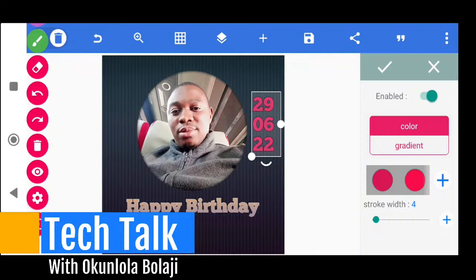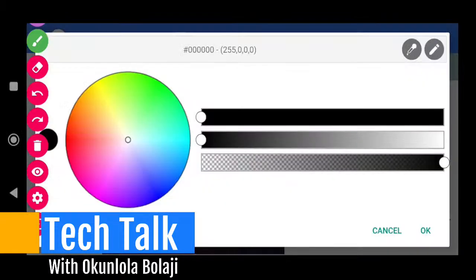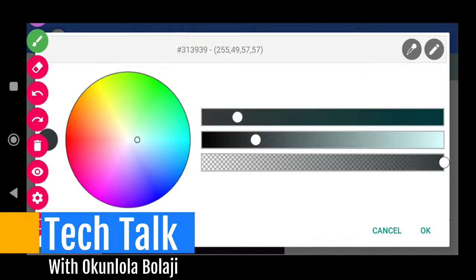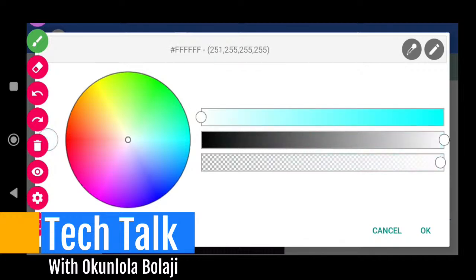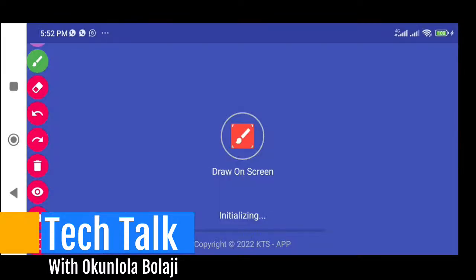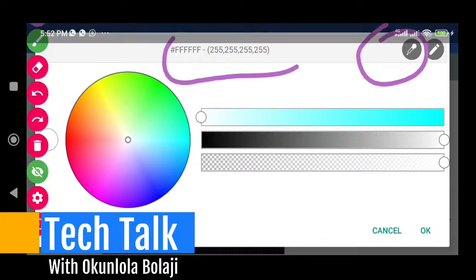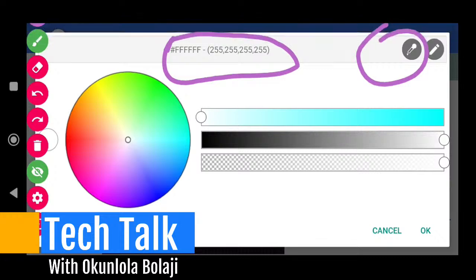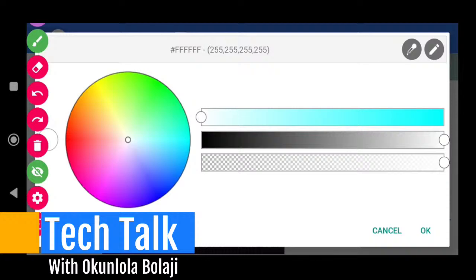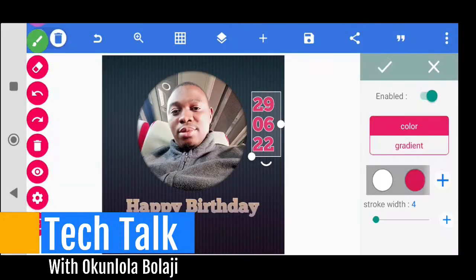I will go to my hard color here, and then I will go for my white. I can just pick white from here, or I can drag this to the hand, drag this to the hand, drag this to the hand, and I can see the color here. Are we together? The color numbers here. Okay, so I will click OK, and you see I have a little white.